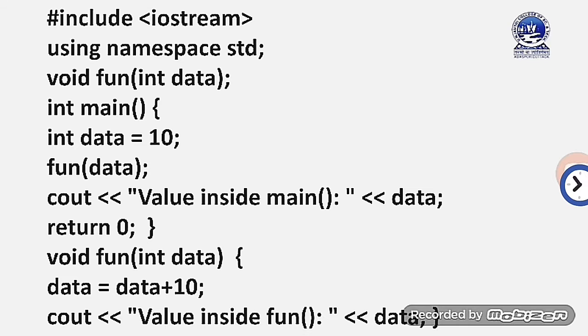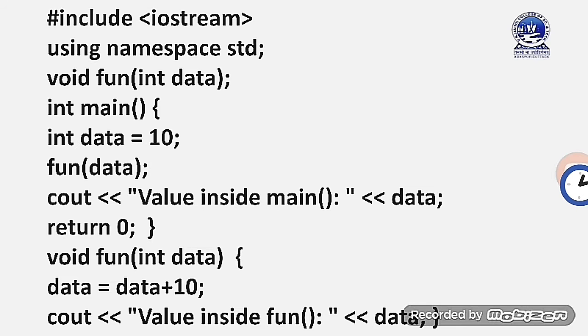After that, we return to the main function. Why? Because there is no more code and we have to return. If you write the return statement, then you will return. If you do not write the return statement, then by default you will return in case of void. Okay, then after returning to main, when you display the data value inside main, you will get